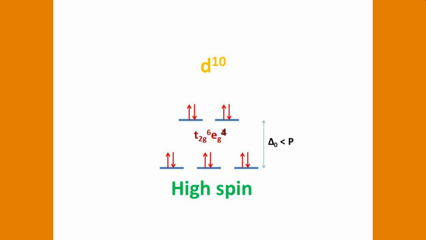Now I want to discuss electronic configuration in the low spin case, where the T2G and EG separation will be more, the splitting parameter will be more. What will be the condition? Delta O greater than pairing energy. As I discussed for the high spin case, let us discuss those things for the low spin case one by one, right from D1 electronic configuration to D10. Keep in mind our splitting parameter now is larger, so pairing should be easy. So from the fourth electron onwards, pairing should be there. The fifth electron also pairs, the sixth electron also will pair. The seventh electron has no choice, therefore it will go in the higher energy level orbital, that is the EG orbital.